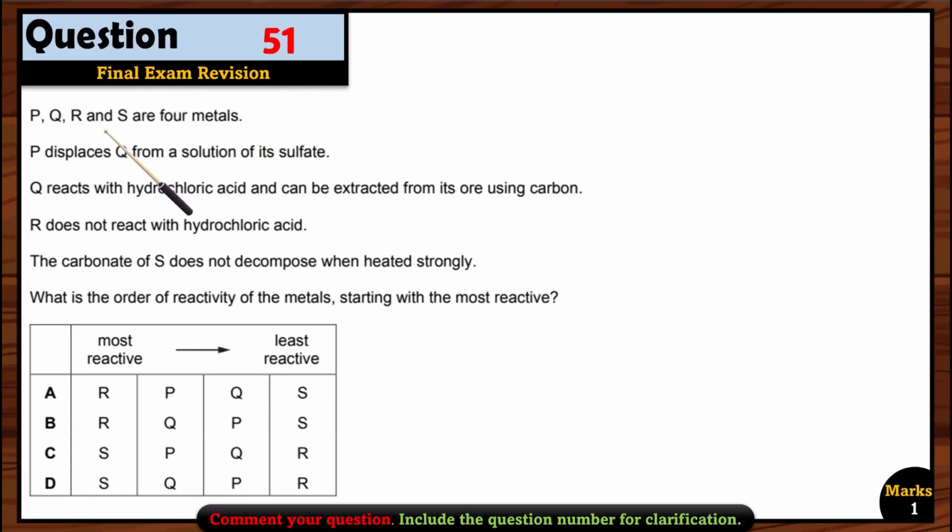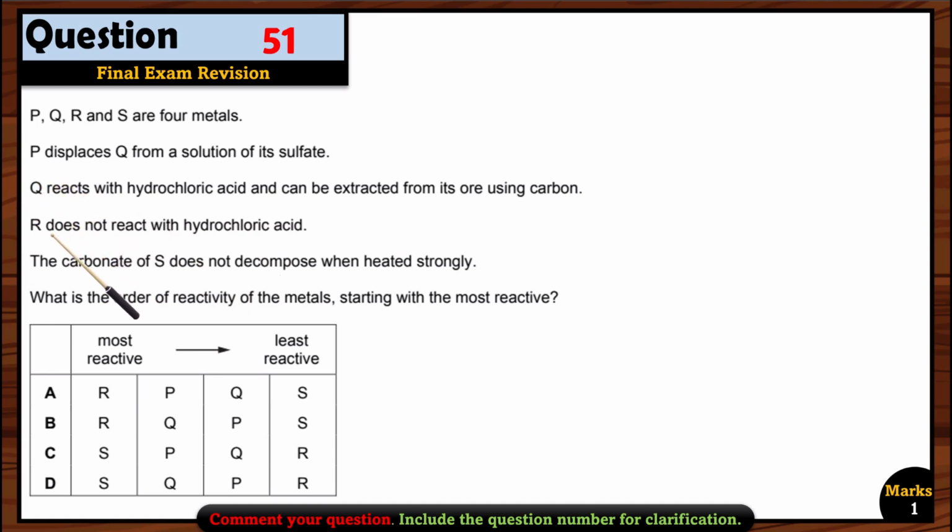Okay, let's see question 51. P, Q, R, and S are 4 metals. P displaces Q from a solution of its sulfate. So it means P is more reactive than Q. Q reacts with hydrochloric acid and can be extracted from its ore using carbon. So it means Q is reactive, but it is less reactive than carbon because we can extract it by using carbon, okay? R does not react with hydrochloric acid. So R is less reactive. So P is more reactive.